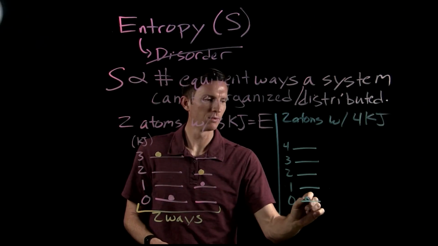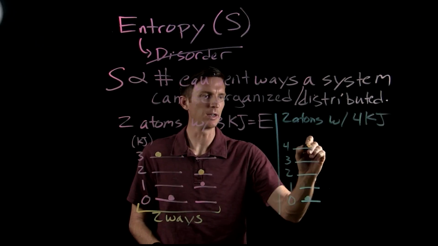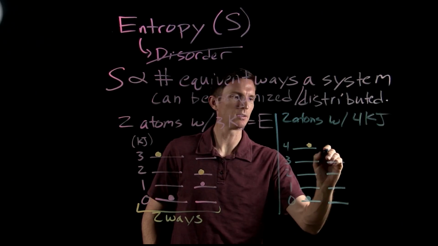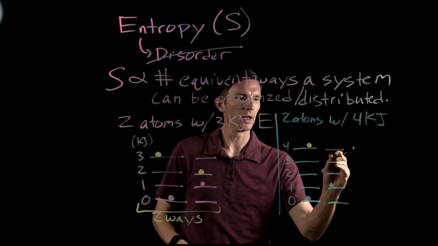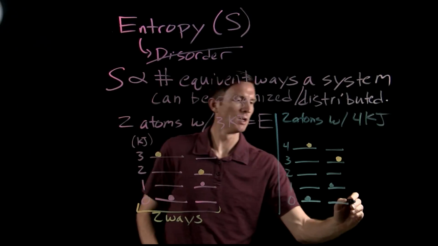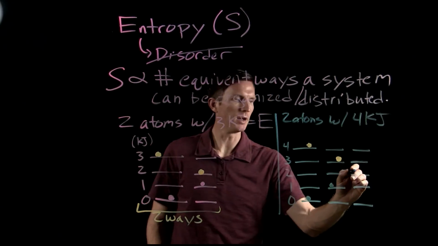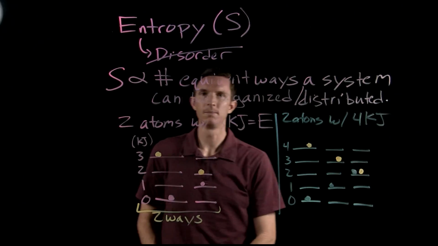So again, we can have one of them sitting at 0, okay, maybe another one sitting at 4, for a total of 4. Okay, we can also see that we can distribute 1 and 3, okay, as our two possible energies. But now we also have one more possible energy distribution, one of them at 2 and the other one at 2.